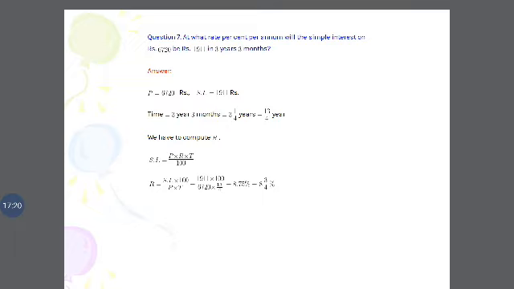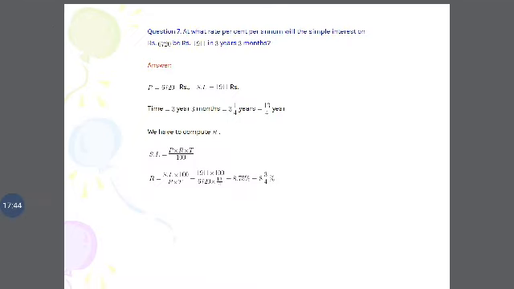What do we have to compute? R, the rate of interest. Simple interest is equal to P into R into T by 100, so R is equal to simple interest into 100 by P into T. That is 1911 into 100 divided by 6720 into 13 by 4. We get a value of 8.75 percent, that is 8 3/4 percent.